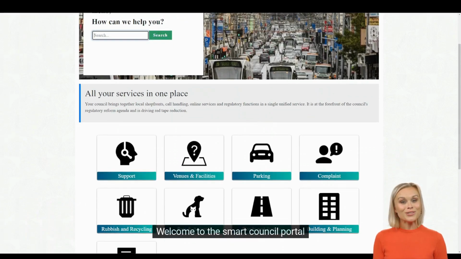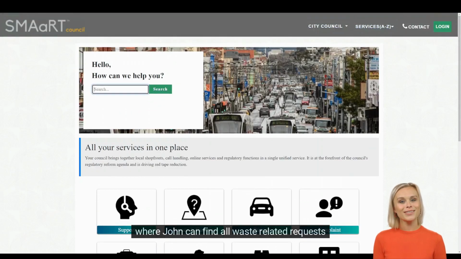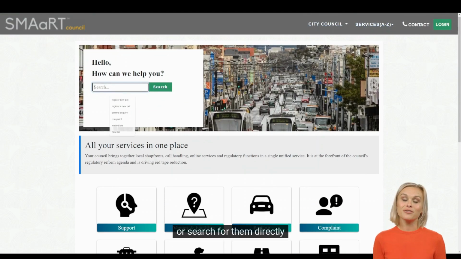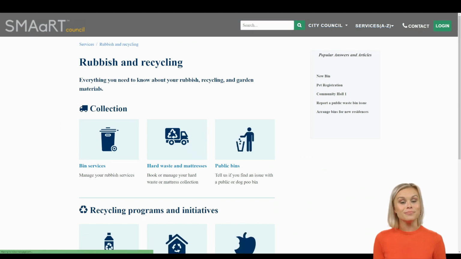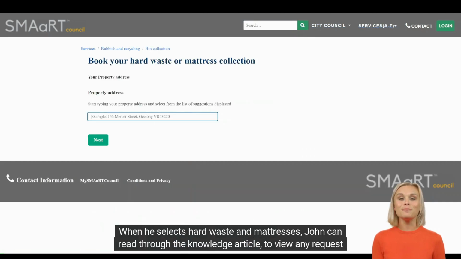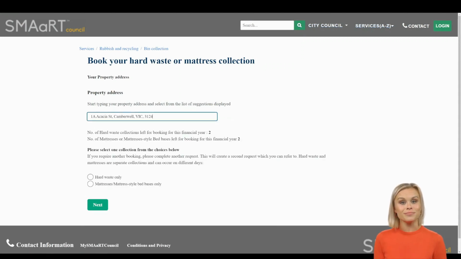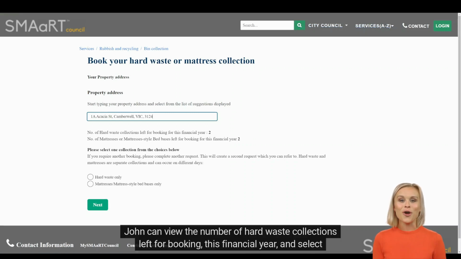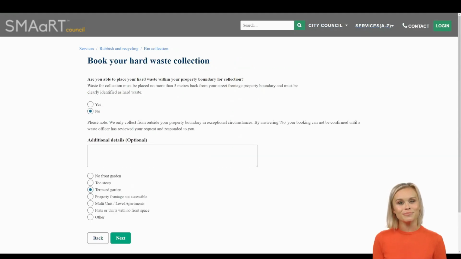Welcome to the Smart Council portal, where John can find all waste-related requests or search for them directly. When he selects hard waste and mattresses, John can read through the knowledge article to view any request-specific information. Once the address is provided, John can view the number of hard waste collections left for booking this financial year and select hard waste collection.